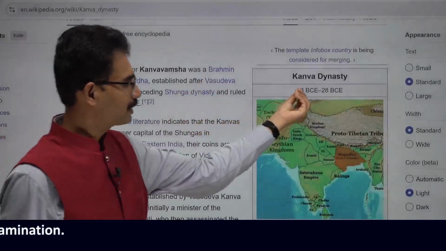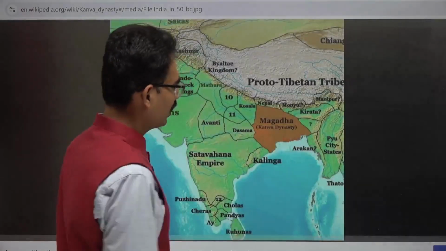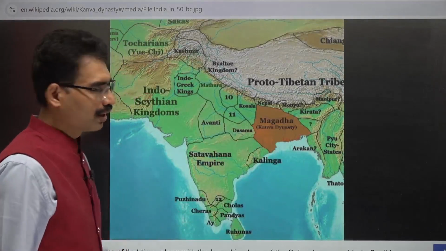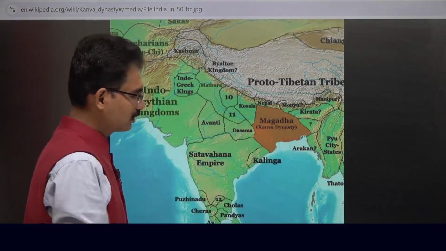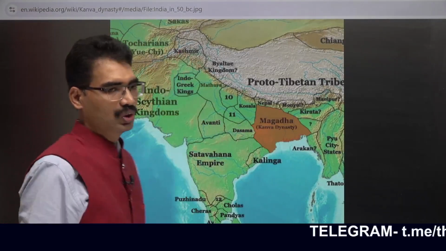They are going to stay from 73 BC to 23 BCE. They are going to focus mainly on this region, Magadha. The other areas which were under the Shungas are going to be captured by Shatavahanas, Shakas or Kushanas. In this way, the Shunga Empire declined.